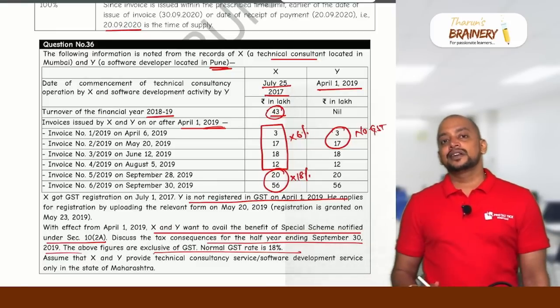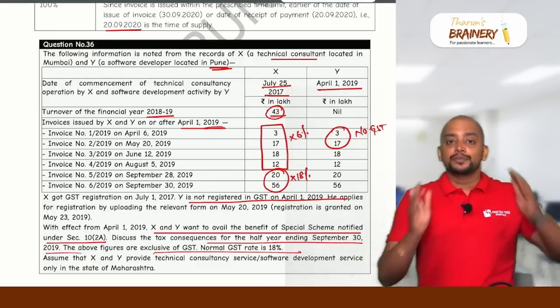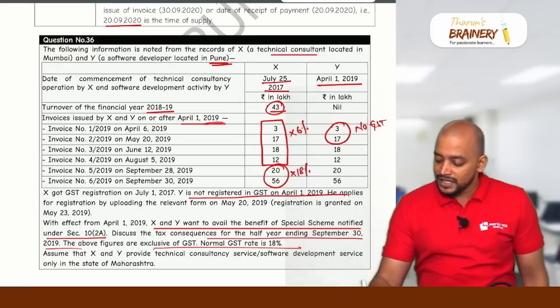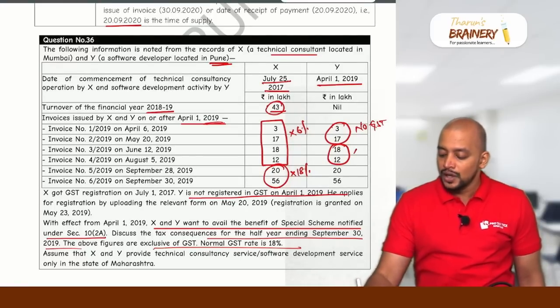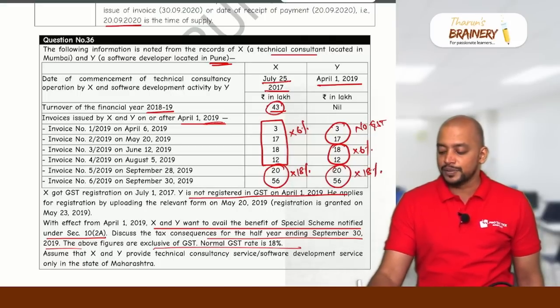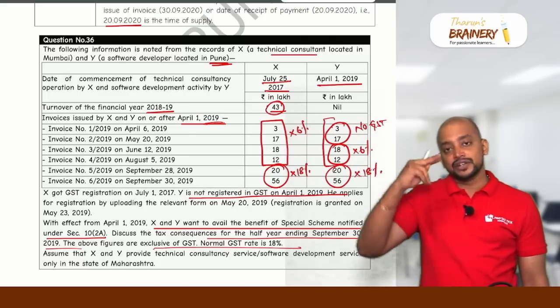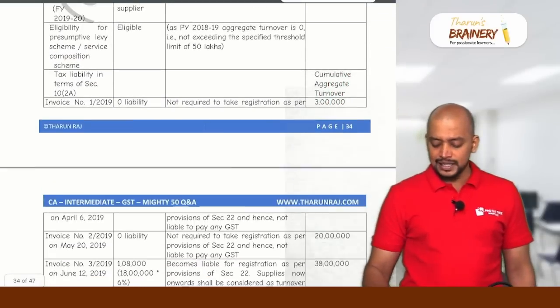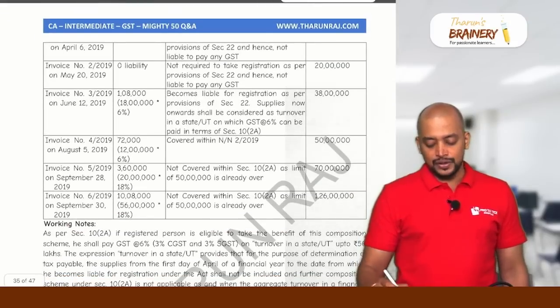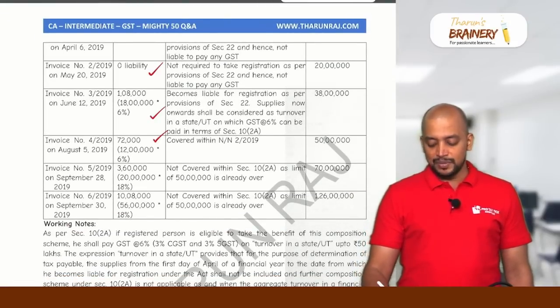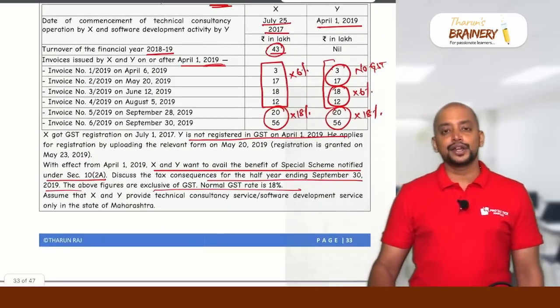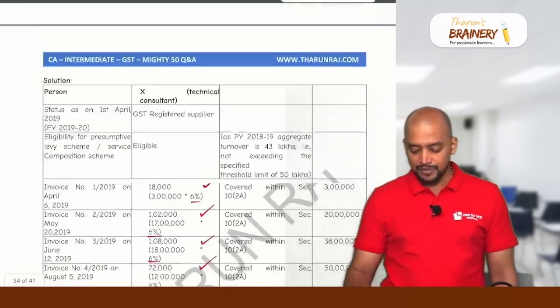Thereafter, once they register, for the remaining turnover up to 50, because the overall turnover limit is 50, in that the first 20 has no GST. In the remaining 30 lakhs, that is 18 and 12, they will pay 6%. Thereafter, the balance 20 and 56, they will pay 18%. So of the overall limit of 50 lakhs, the first 20 has no GST, and the remaining 30 has GST at 6%. So see here, 3 lakhs, 0 liability. Next, 0. The next 2 invoices will be 6%, 6%, and the last 2 invoices will be 18% and 18%. So that's how they need to compute the GST payable under the composition scheme and regular scheme.